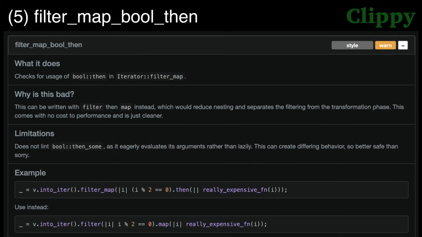Lint 5. Filter map bool then. This warn by default lint warns you that nesting a bool then inside of a filter map method is slower and harder to read than doing your filter and map separately.